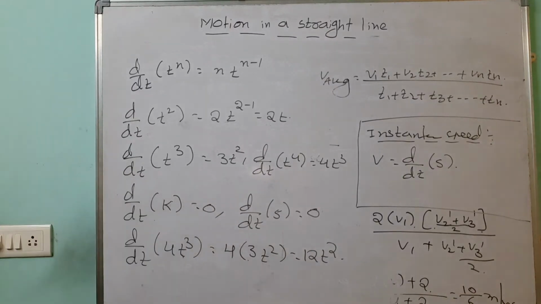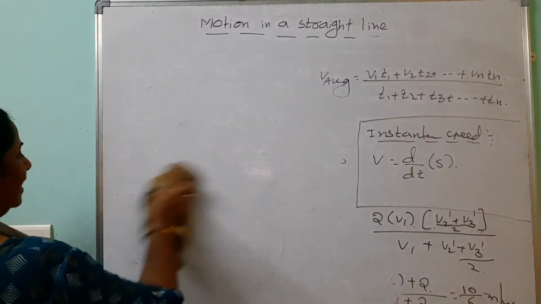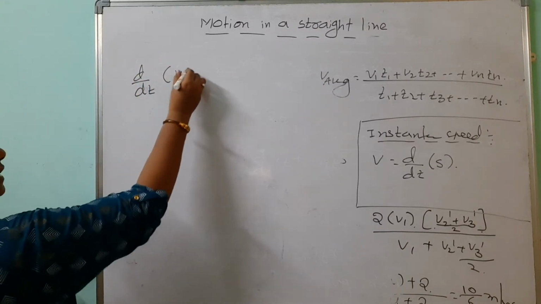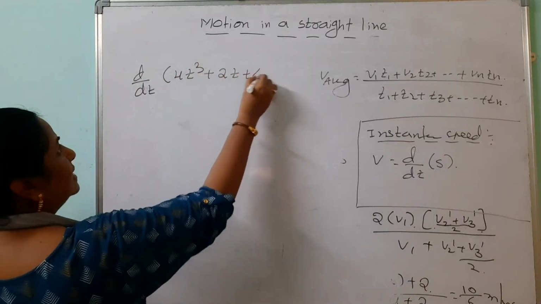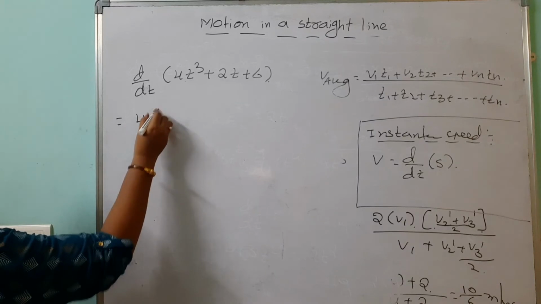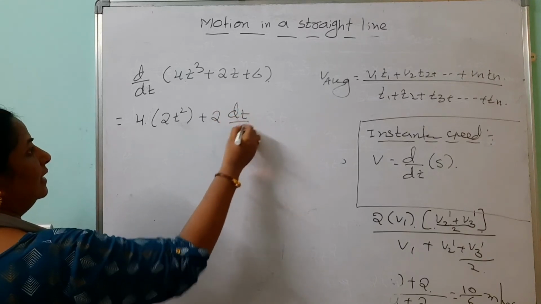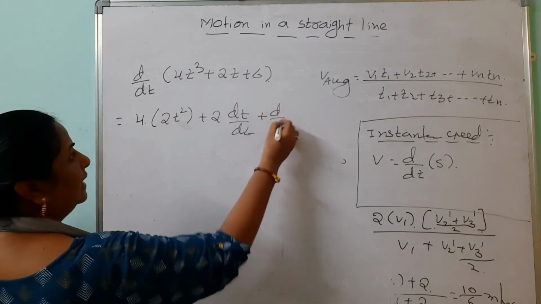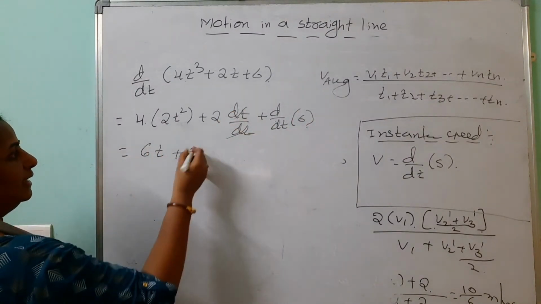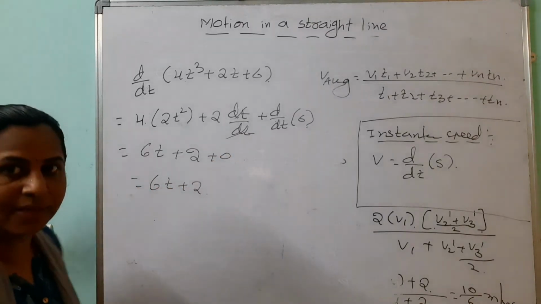Suppose it is having more number of functions here. You must remember by heart this one, then only you can able to do that type of problems. d by dt of 4t cube plus 2t plus 6 is there. Then how to find out the differentiation of this one? This is 4 into t cube is the 3t square. This is 2 into dt by dt. Split this one. Then d by dt of 6 is there. So after simplification, 12t square, dt dt cancel, 2 plus 0. Our answer is how much? 12t square plus 2. Why I am giving these formulas?